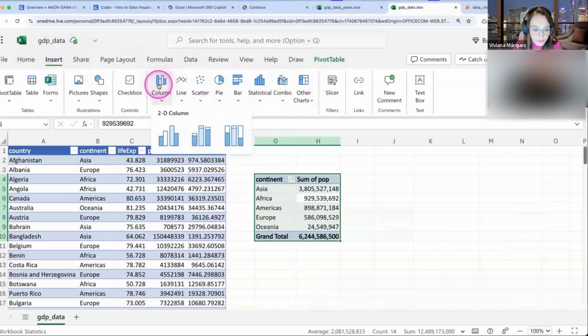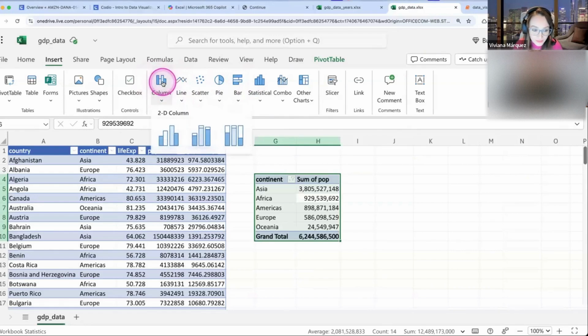So you click on it and you select whatever you want. Notice that Excel separates these two, which in my head they're the same, but Excel separates them. So you have the column chart and the bar chart. You could do whichever one of the two you want. I'm going to stick with the column chart because that's what they did in the guide, but if you want to do the bar chart, you're more than welcome.